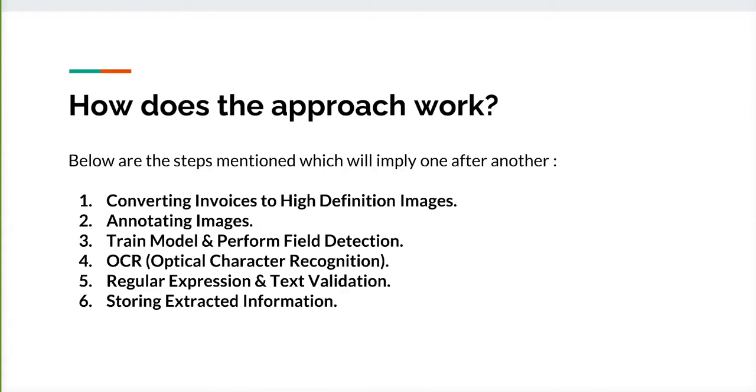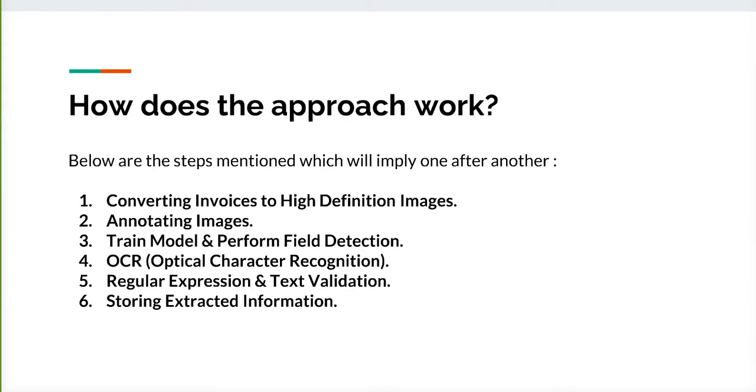First, we convert the whole lot of documents or invoices into high definition images, because we are training a deep learning model and it needs high definition images. After converting into images, we annotate the images. This is manual work: we manually annotate whether the address is present, whether the email is present.